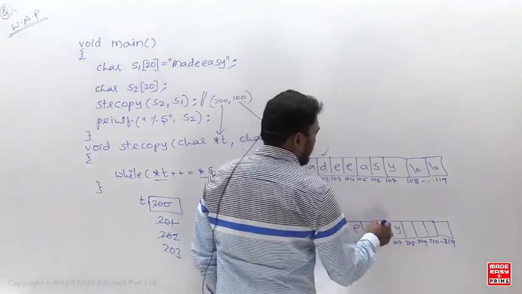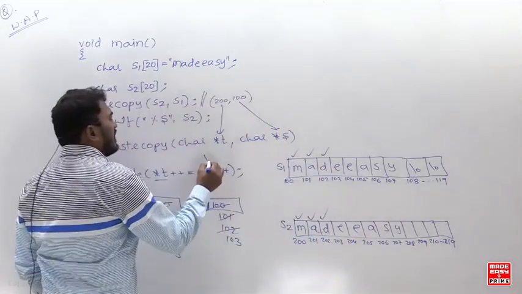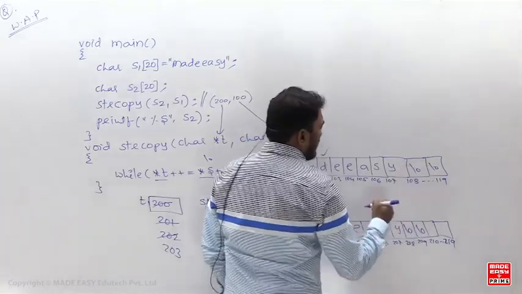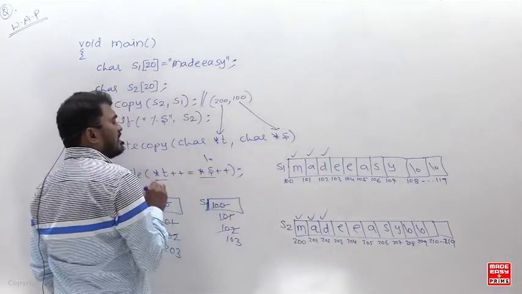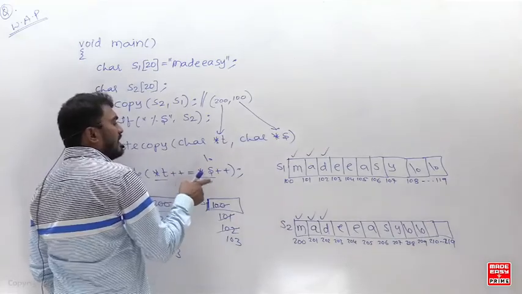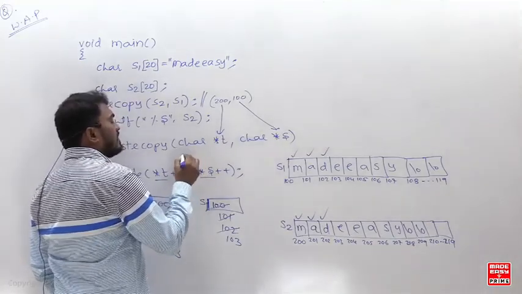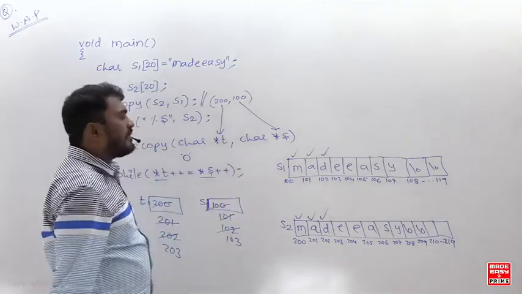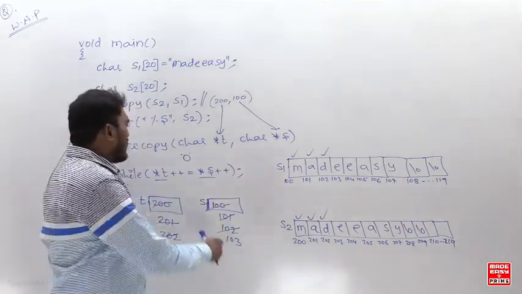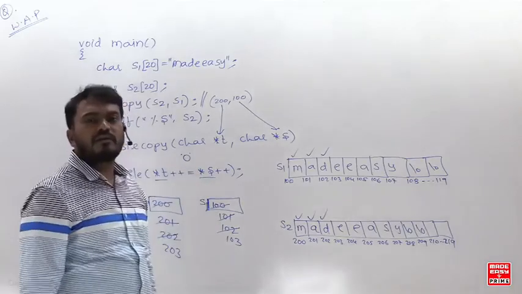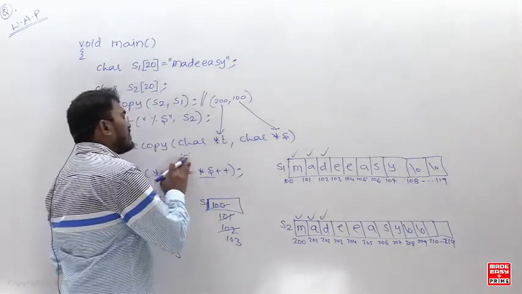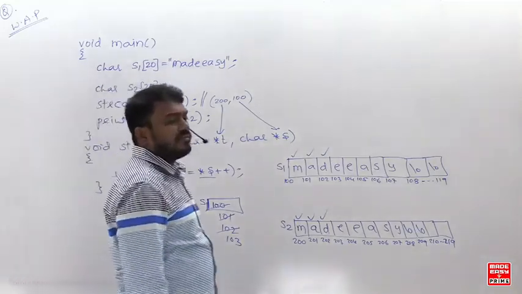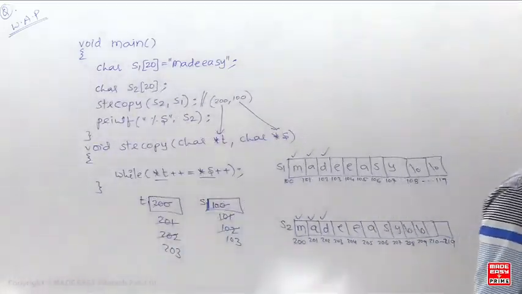Okay, so made easy. And afterwards, when it comes to the null character, remember it will also copy the null character. So when it is copying the null character, after copying the null character, what is the ASCII value? 0. The assignment operator assigns the value, so the null character also it is going to copy and returns the assigned value. Null character ASCII value is what? 0. So 0 means true or false? False. So false means you simply come out of the while loop.